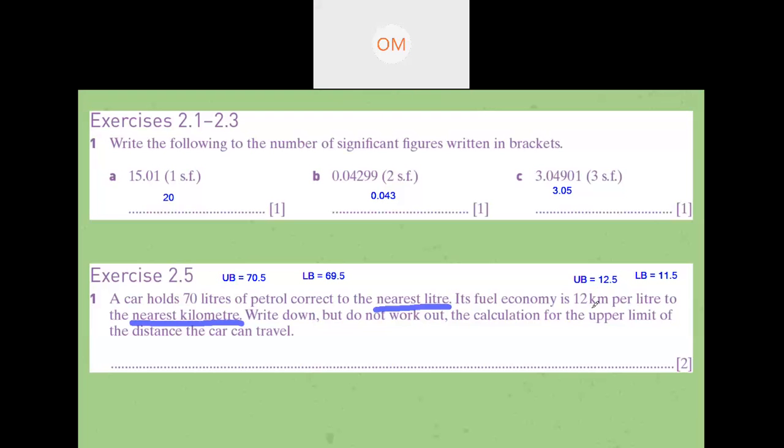It says kilometers per liter. So it means to find the distance, do I have to multiply or divide? Multiply. Yeah, multiply, because the question is asking for the upper limit. Upper limit means we need to find the upper bound of the calculation. So what will it be for the upper limit?